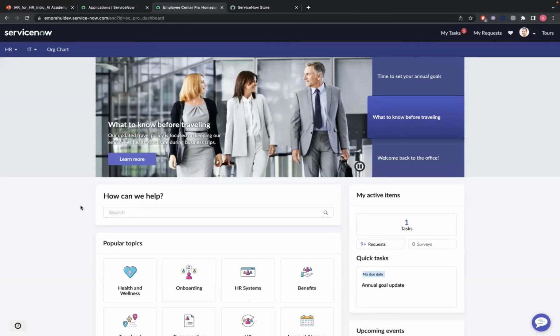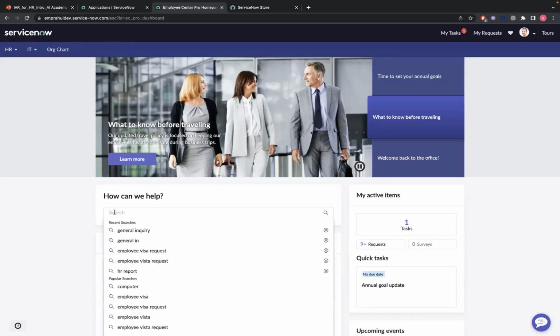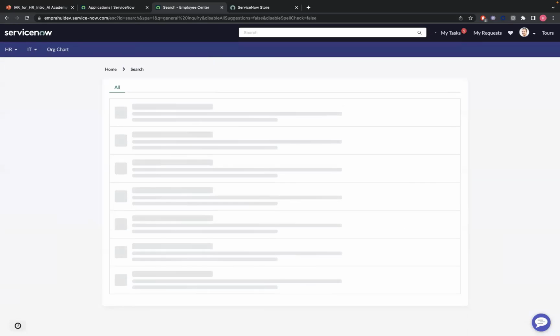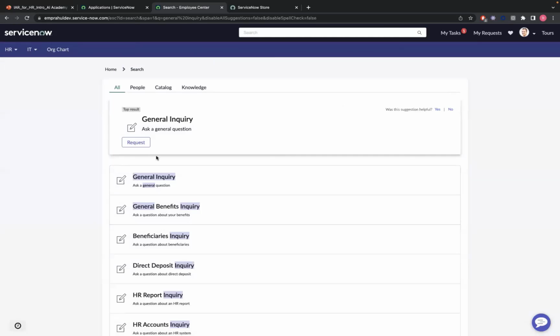And for that, I'll just use the search capability within the portal and search for this general inquiry. Okay, there's a result which came up for that general inquiry item.